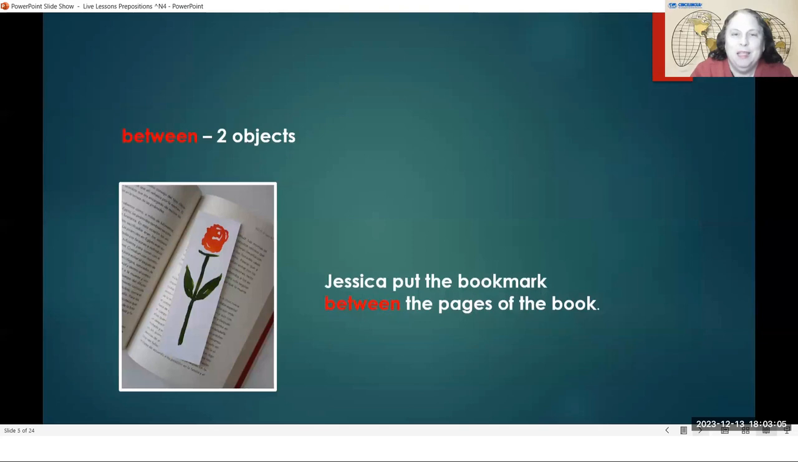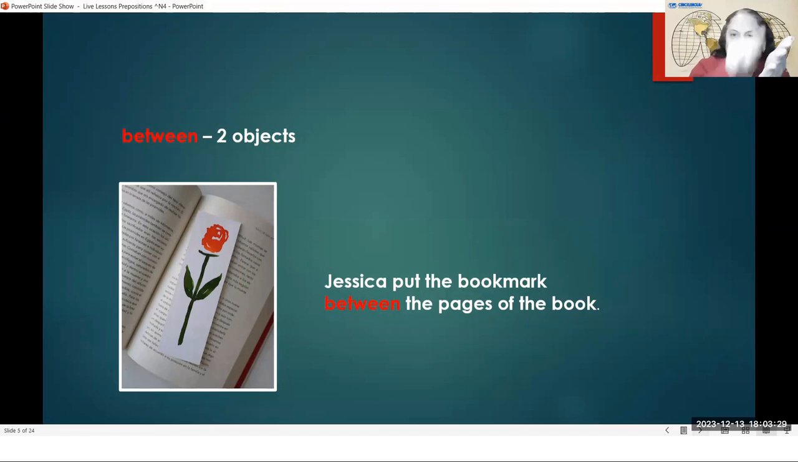The first one is between. And we use between when we're talking about something that is in the middle of two objects. Jessica put the bookmark between the pages of the book. So there is a page in front of the bookmark. There is a page behind the bookmark.